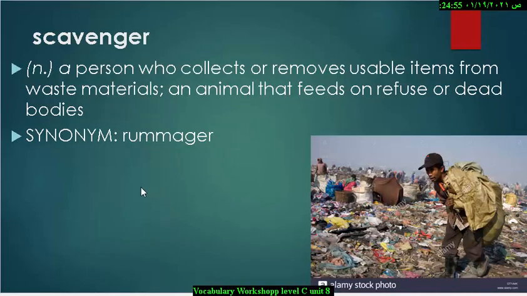The next word is scavenger. You studied this in science. Scavenger is a person who collects or removes usable items from waste material, or it's an animal that feeds on refuse or dead bodies. Like this person here who collects trash in order to profit, so he's a scavenger, and also an animal that feeds on another animal is a scavenger as well.